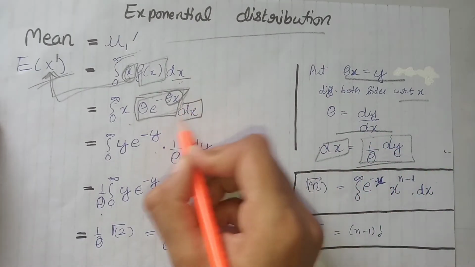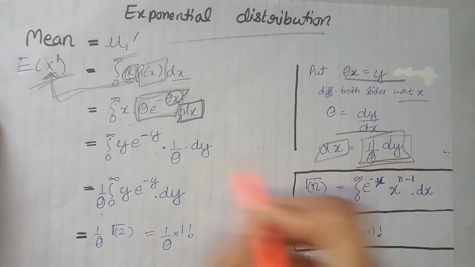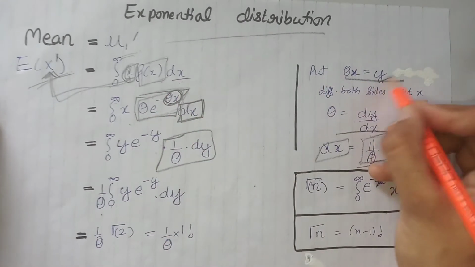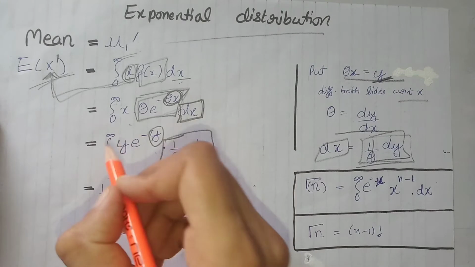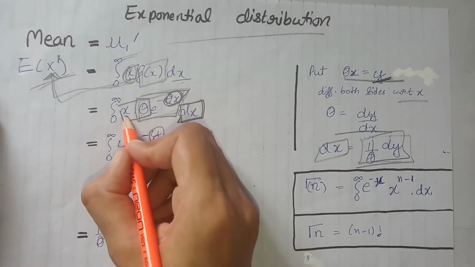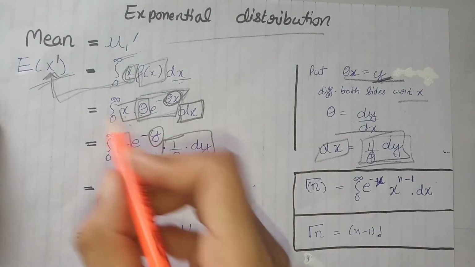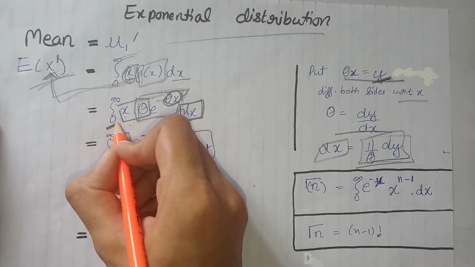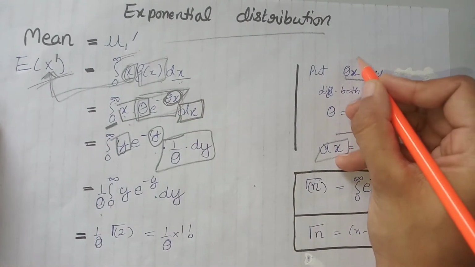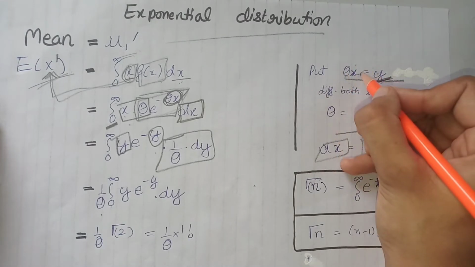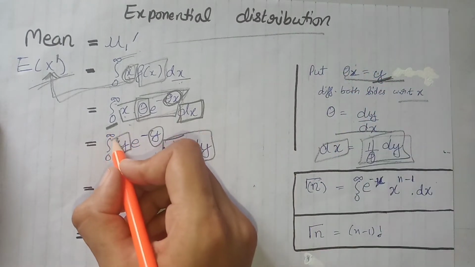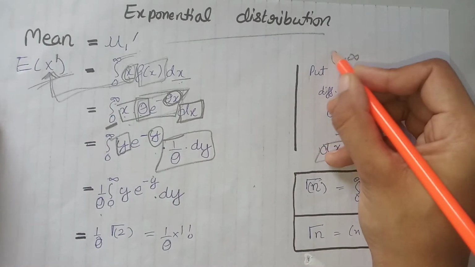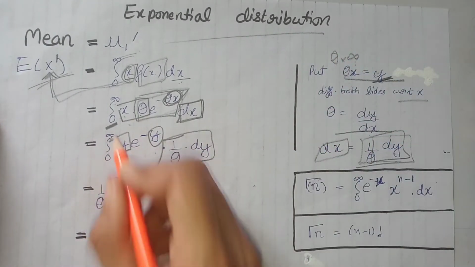Now at the place of dx we write this term, and at the place of theta x we write y, and again here at the place of theta x we write y. The limits remain the same, because when x is equal to 0, the value of y is equal to 0 multiplied by theta, that is again 0. And when the value of x is infinity, the value of y is equal to infinity multiplied by theta, which is again infinity.